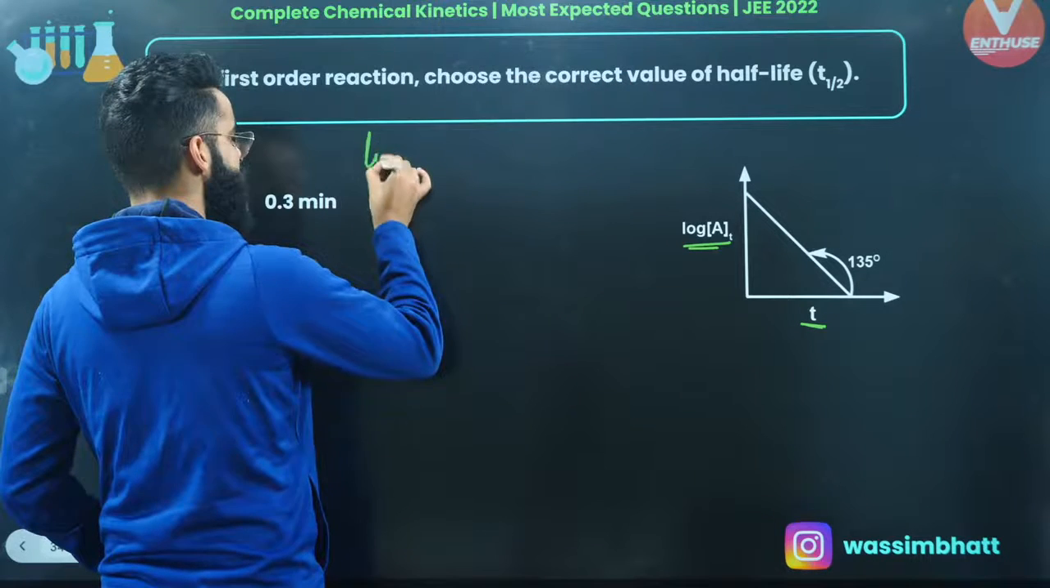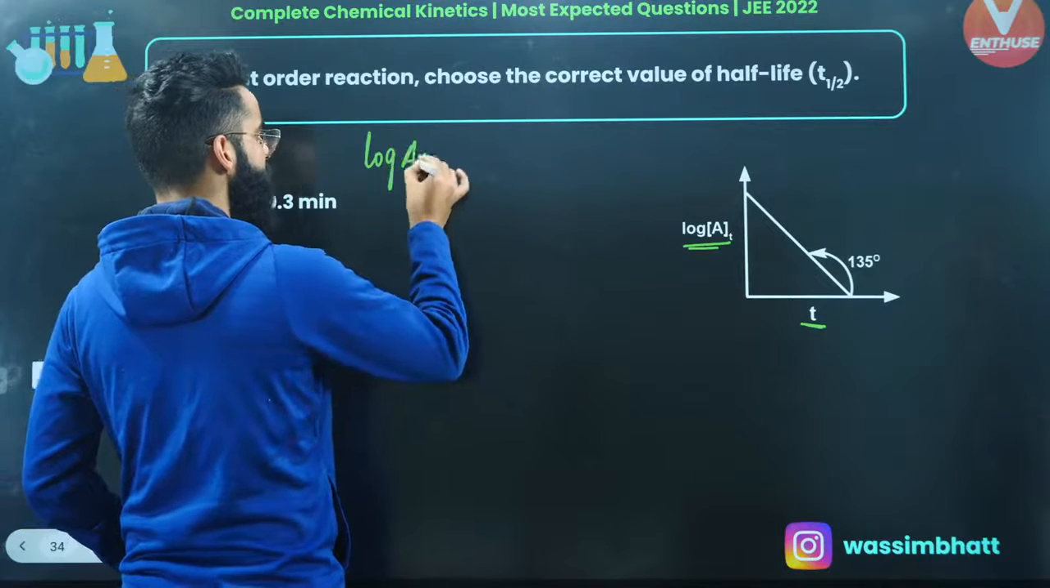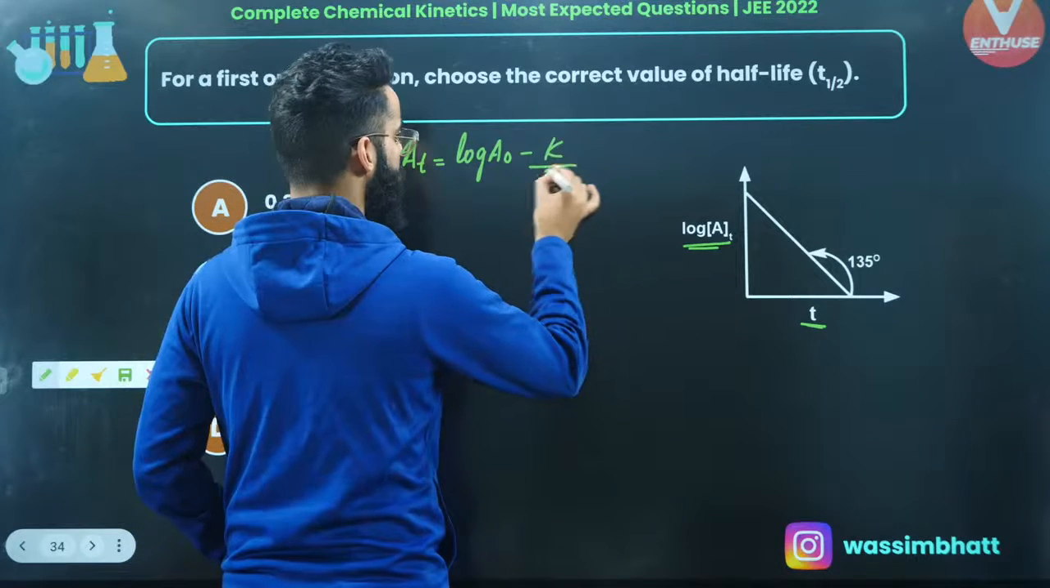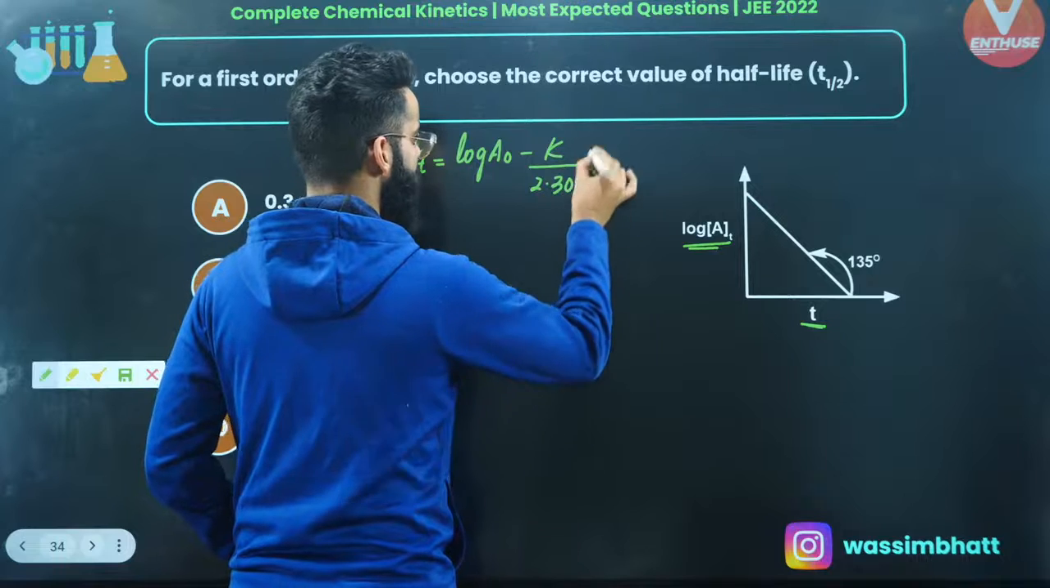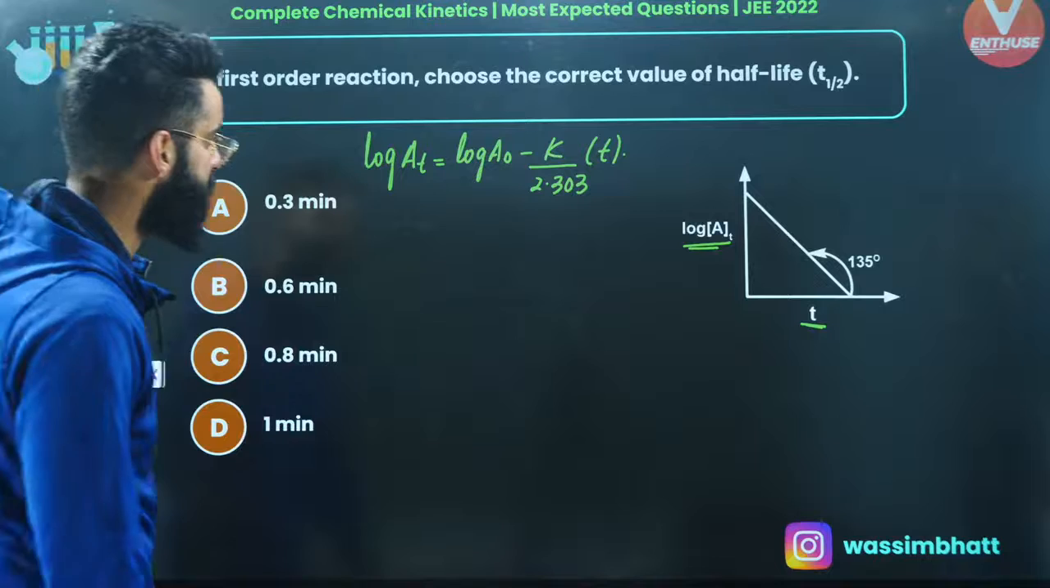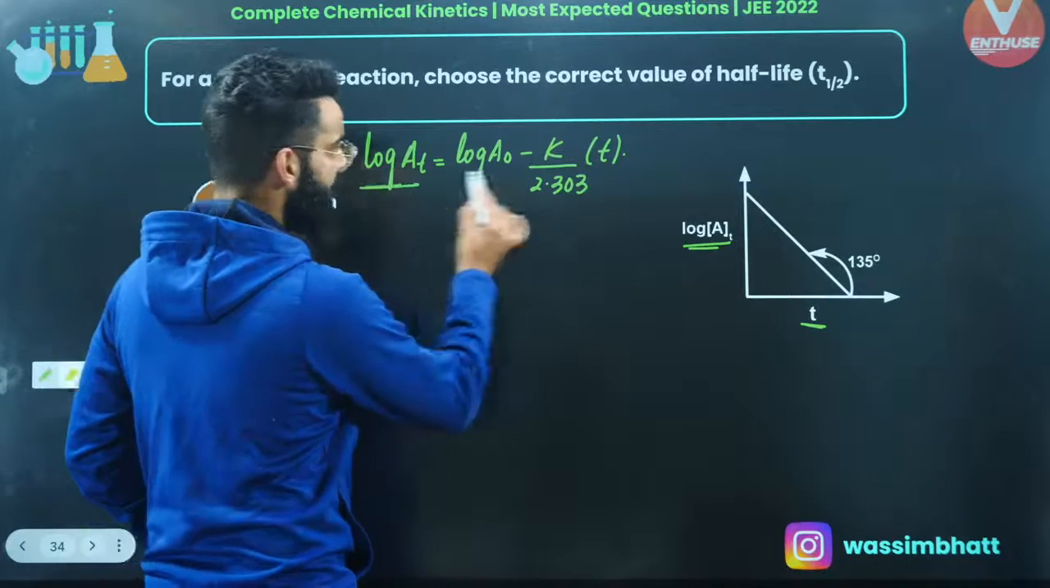I'm sure you guys must be familiar with this relation: log of AT is equal to log of A naught minus K upon 2.303 multiplied by T. This is one more form of the integrated rate equation for first order kinetics. Now you have plotted a curve between log of AT versus T.